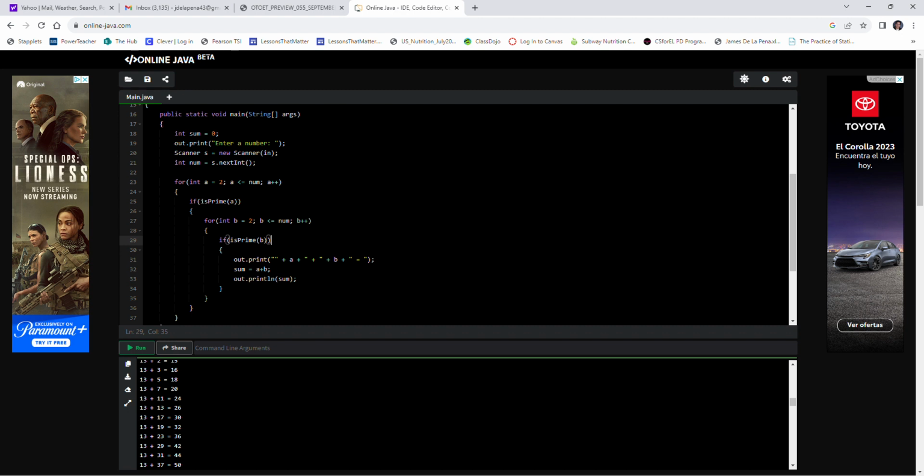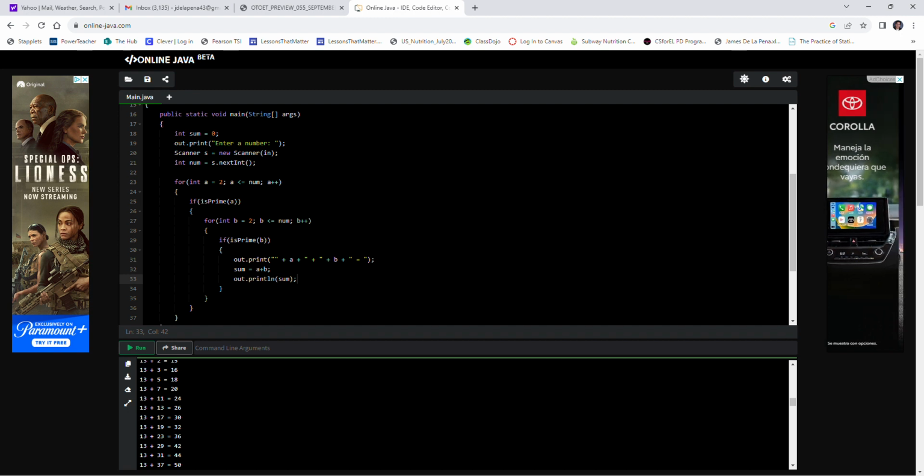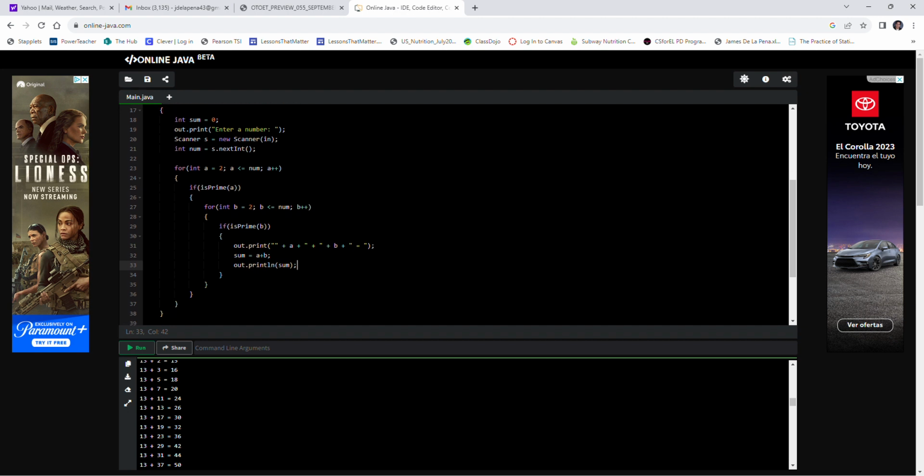But I think a set might be an abstract class. I think you have to have, what is it, like a tree set? Don't know too much about sets here, but I do have the sum stored into a variable.